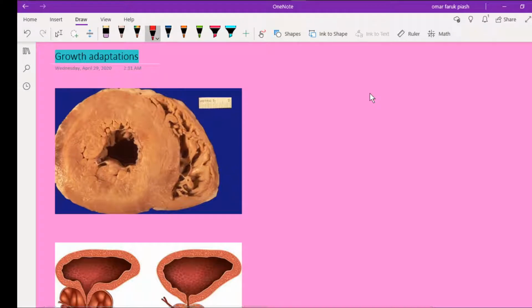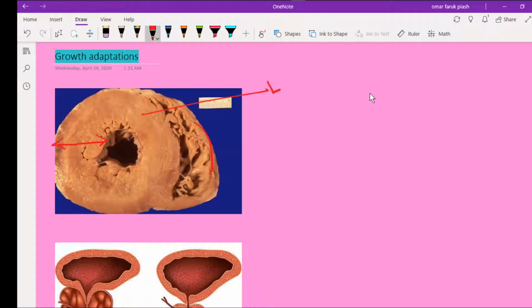Start with this. This is the picture of a heart, and this is a left ventricle, which is hypertrophied. This is the right ventricle, which is normal.